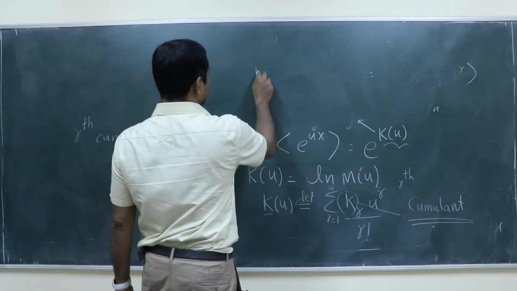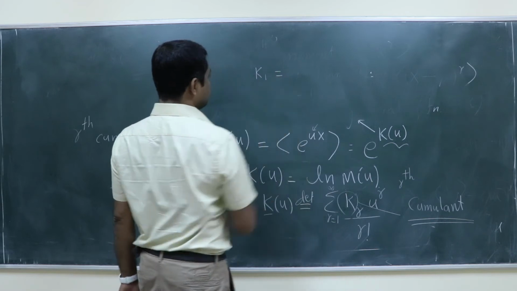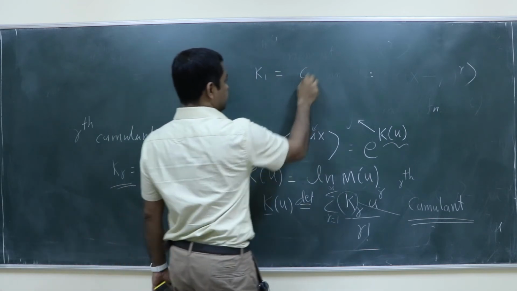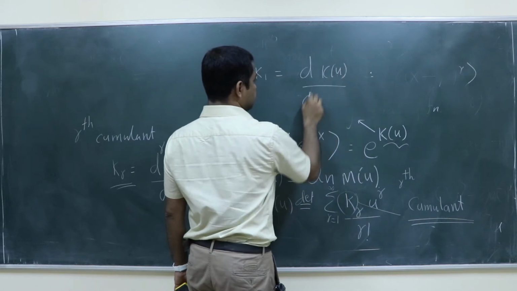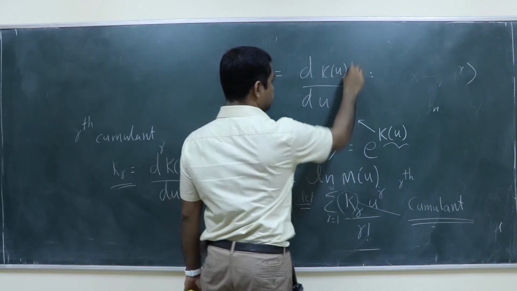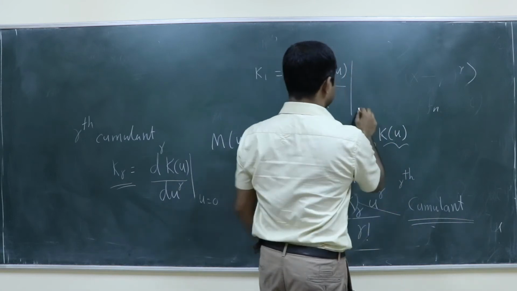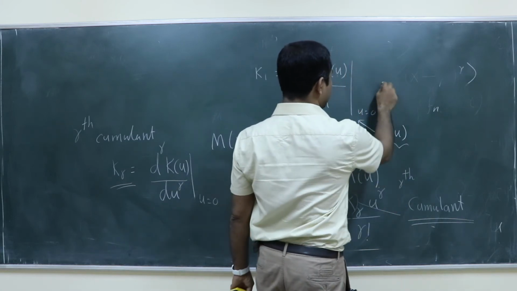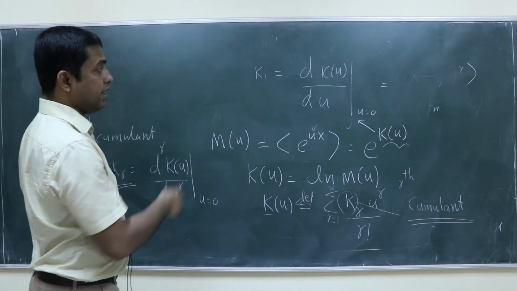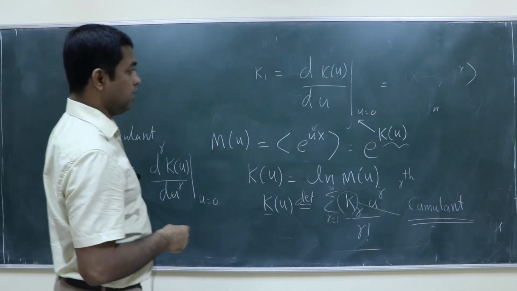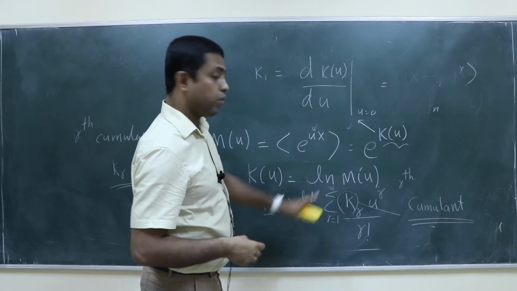So what is k1 equal to? Now you write K in terms of M, so you know what K is. K is log M of u.